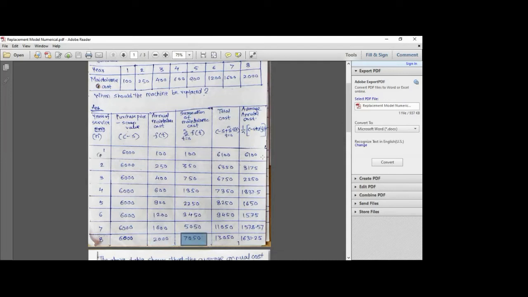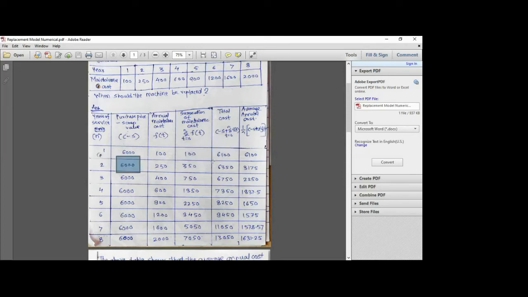So this is the summation of the maintenance cost that we have got. Now what is the total cost? Total cost is the addition of your purchase price plus the summation of the maintenance cost. I have also written the formula. It is C minus S plus summation of F(t), that I have already written in the form of the formula here. So this 6,000 plus 100 is equal to 6,100.